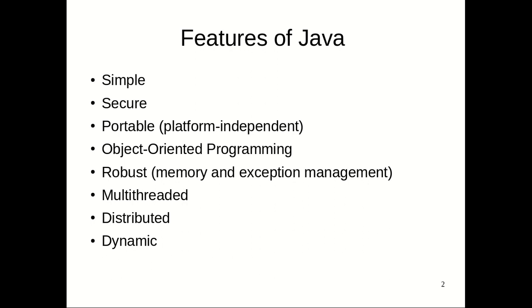The next feature is secure, because of the Java runtime environment, which runs your Java program. It doesn't allow your program to access other parts of the operating system, and it doesn't affect the other parts of the operating system. That makes Java programming secure.